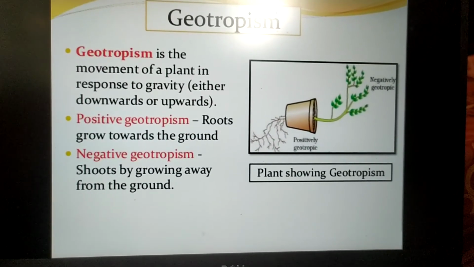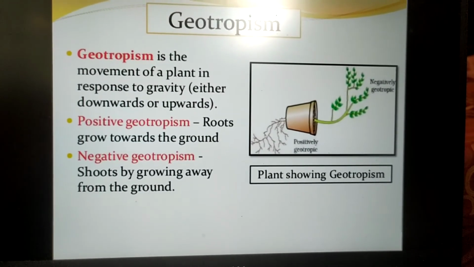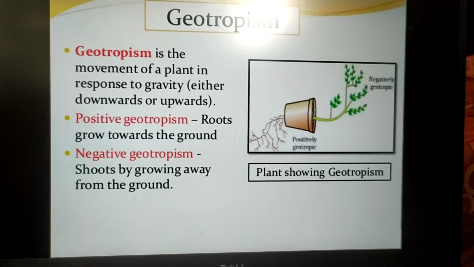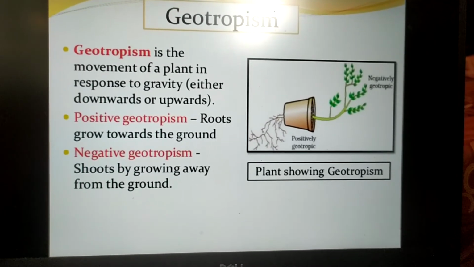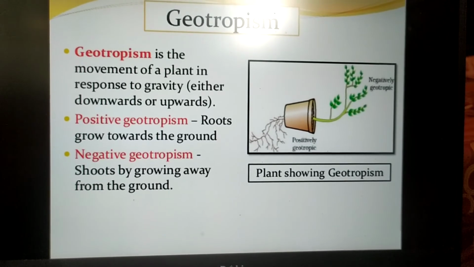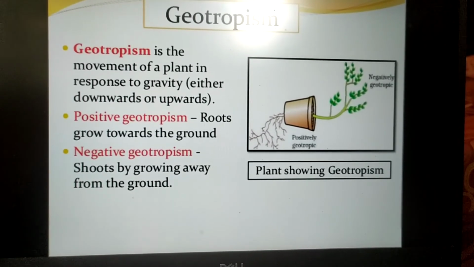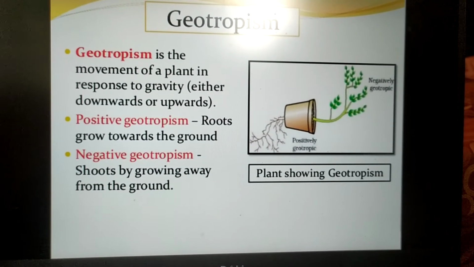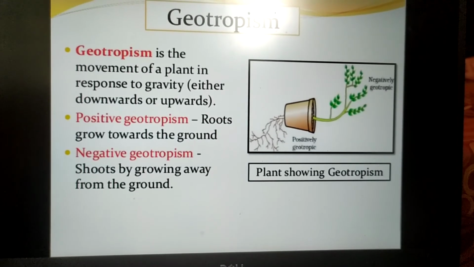Geotropism is a movement of plant in response to gravity. Geo means gravity. Either this geotropism can occur downward or upward. Positive geotropism is roots growing towards the ground. Negative is shoots growing away from the ground.